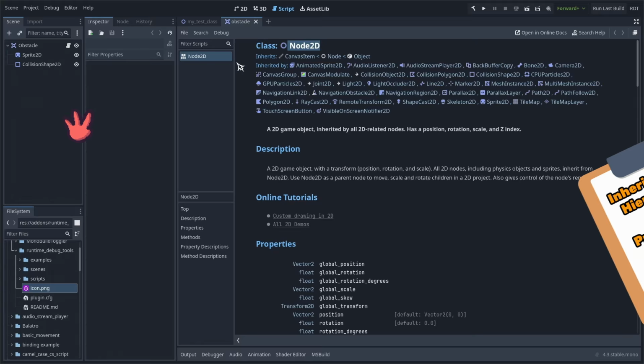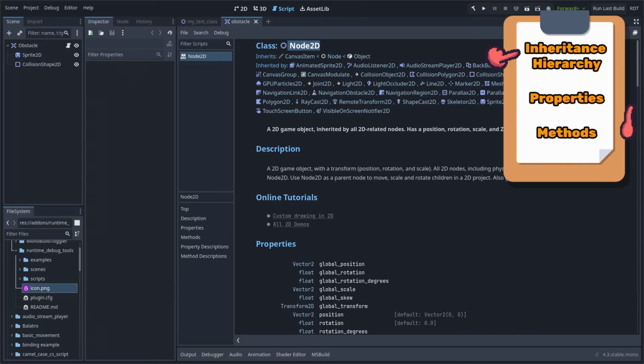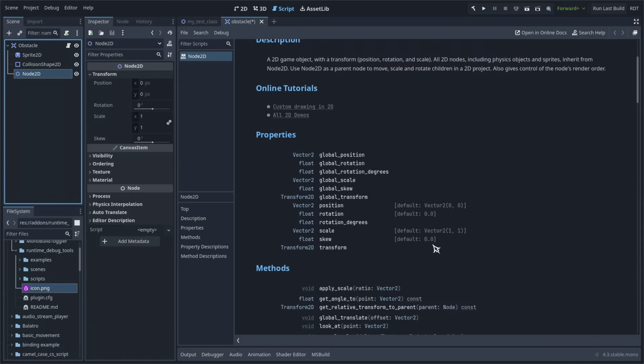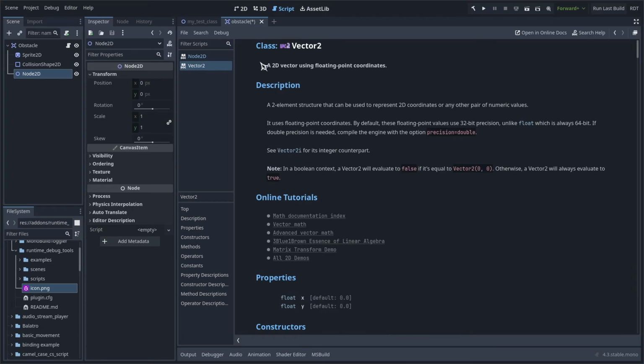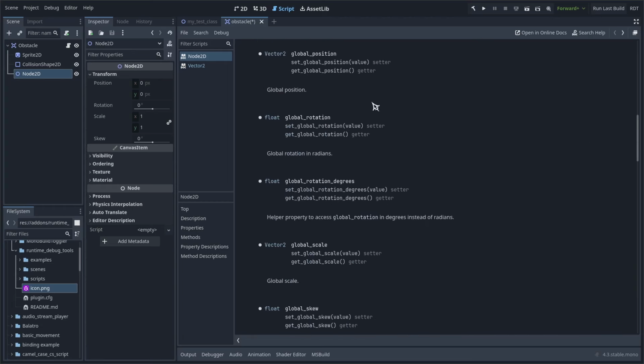The main 3 things to pay attention to when you're in the docs page of any class are the inheritance hierarchy, properties, and methods. The properties section is a list of all the property names, along with information about each property's type and what the default value is. This is the value that the property is initialized as when you create a fresh instance. The types and names of the properties are all clickable links. Clicking on the type takes you to that class's page, and clicking on the name takes you to that property's description within the same page.